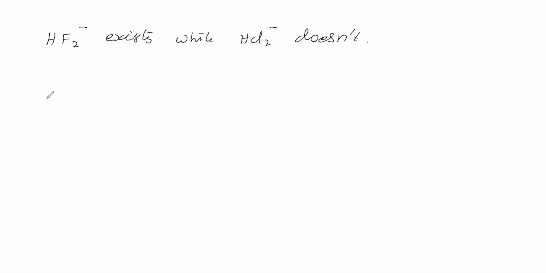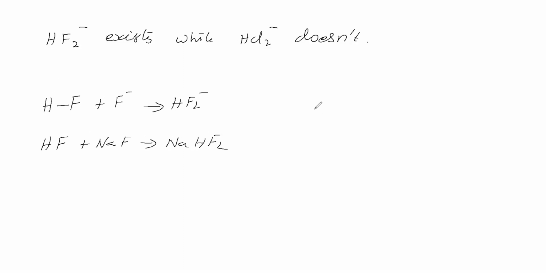This HF2 minus, we can write it like this: HF plus F minus gives HF2 minus. How to prepare this? HF with NaF gives NaHF2. This is possible. But HCl with NaCl, NaHCl2 is not possible. HCl with NaCl, we cannot get NaHCl2. But HF with NaF gives NaHF2.